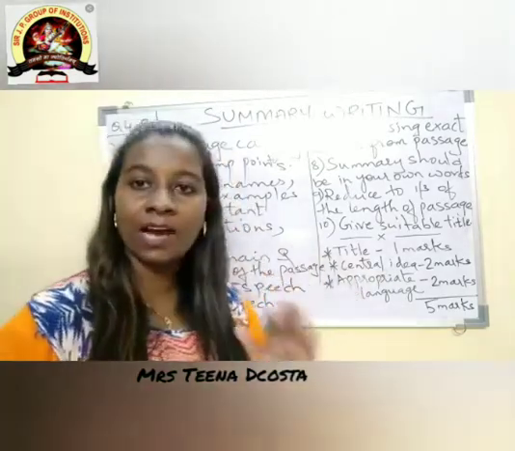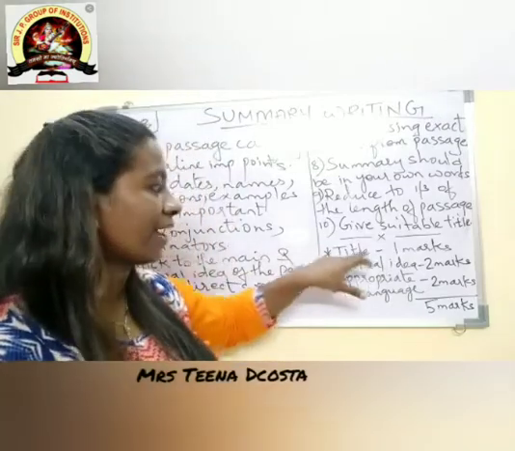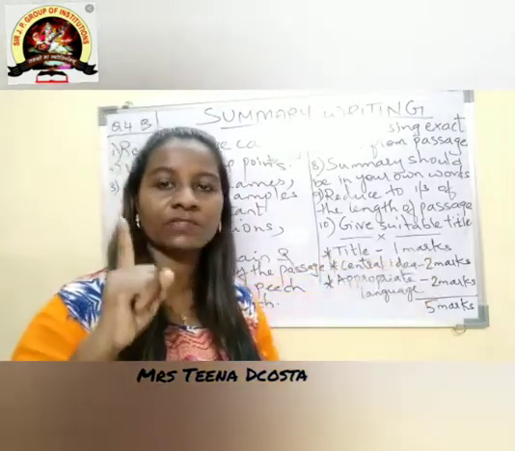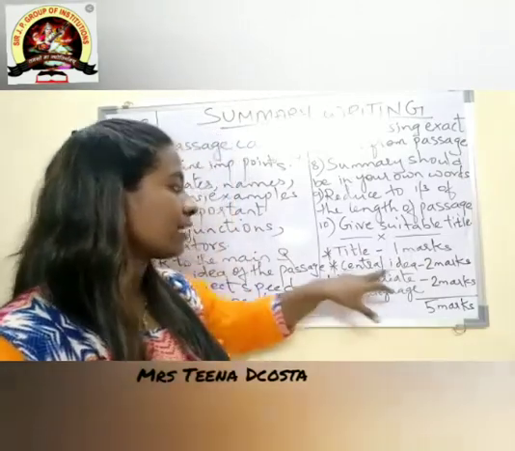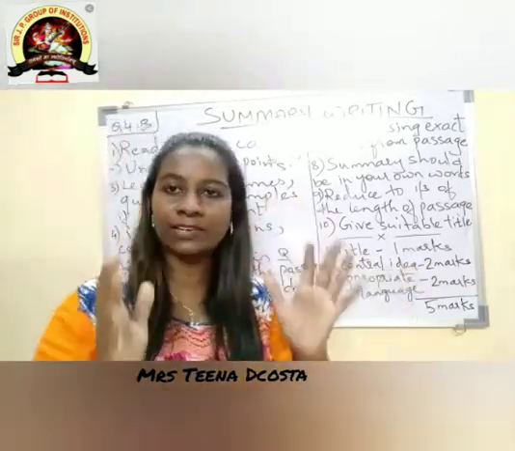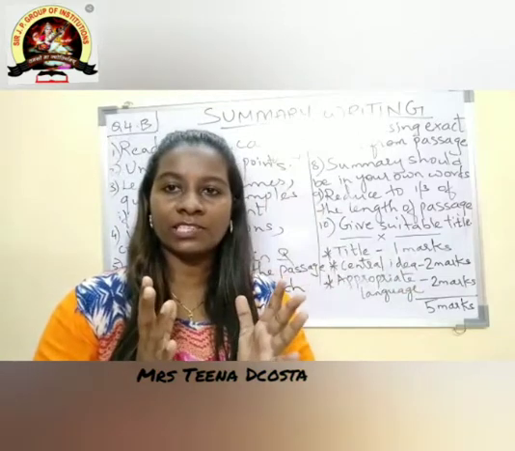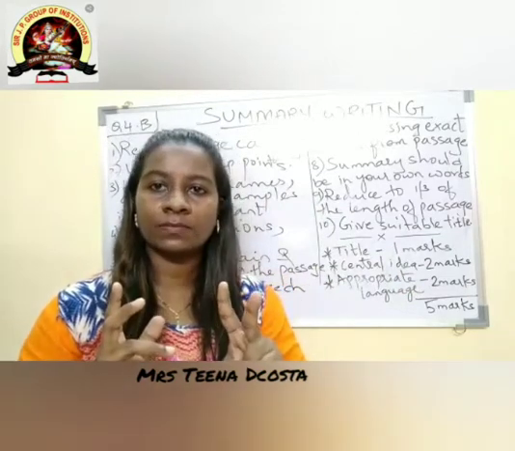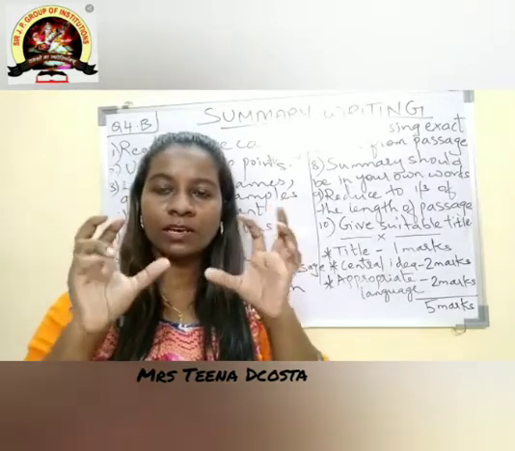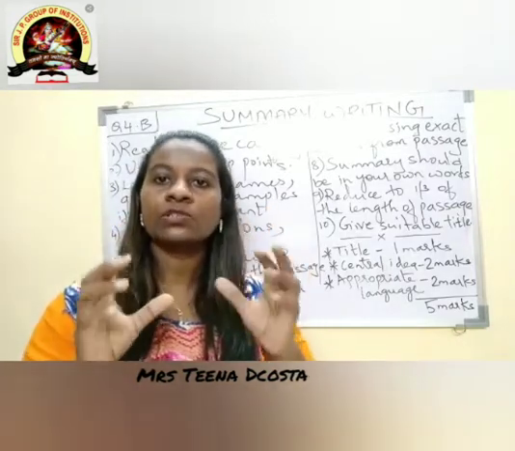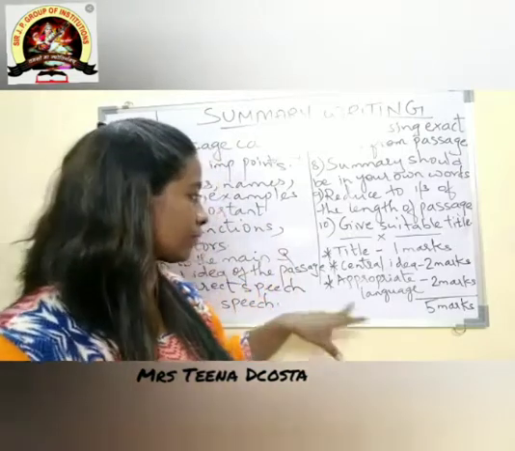So let's see the marking scheme. For title you get 1 mark. Students, when you write an appropriate title, you get 1 mark. Central idea. When you write the central idea of the passage, you get 2 marks. When you read, you come to know what the passage is actually about. So for that you get 2 marks.